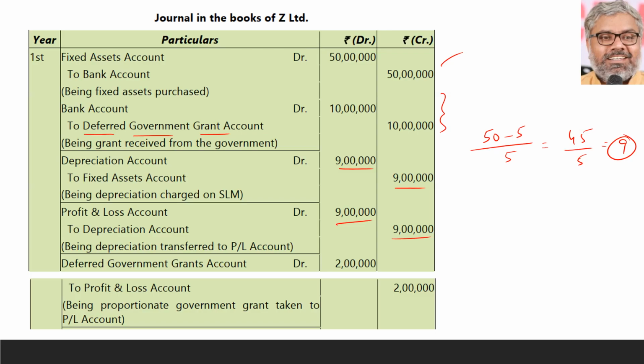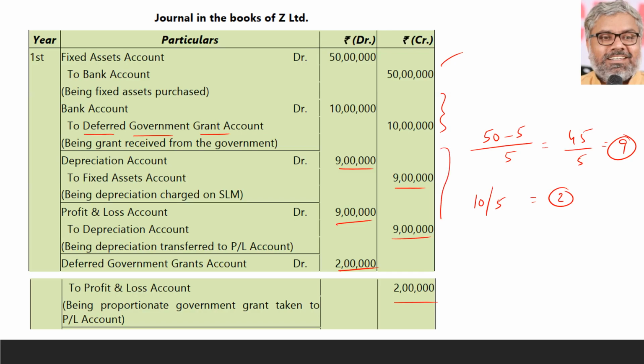So how much portion is to be recognized as income? Taking straight line, 5 years is there. So with a 10 lakh government grant over 5 years, each year you have to recognize 2 lakhs as income. So how to recognize income? Deferred government grant was already in credit. Now we have to debit it. So deferred government grant account Dr 2 lakhs to P&L account 2 lakhs. P&L credited means we are taking it as income. So this is the treatment.